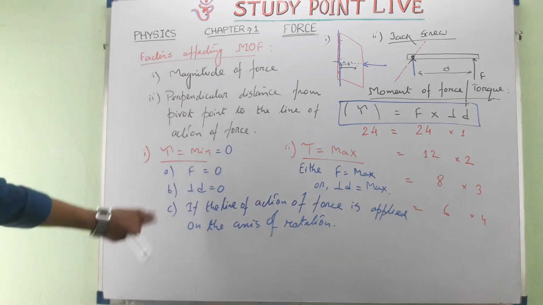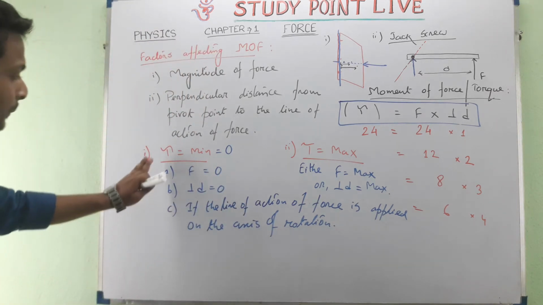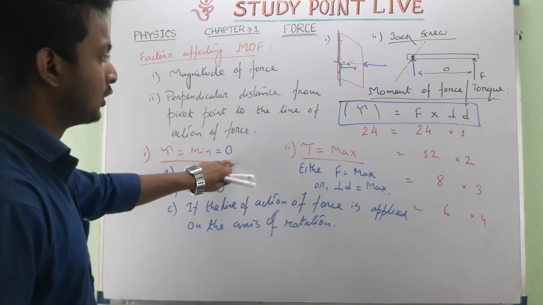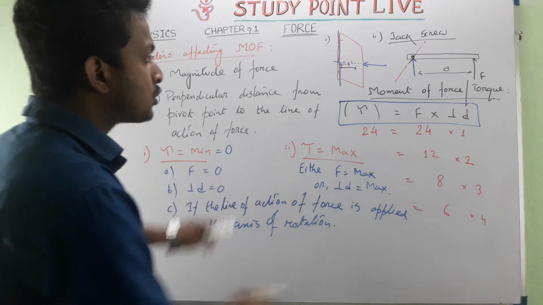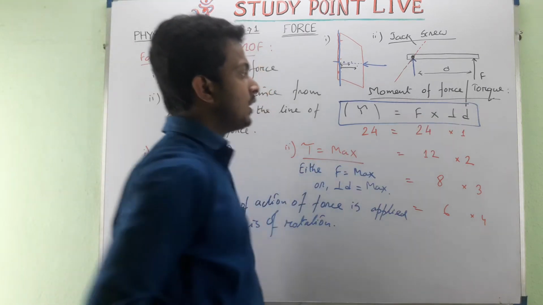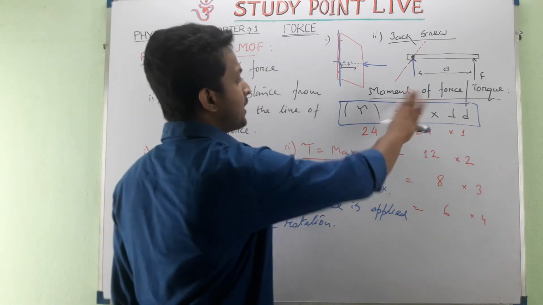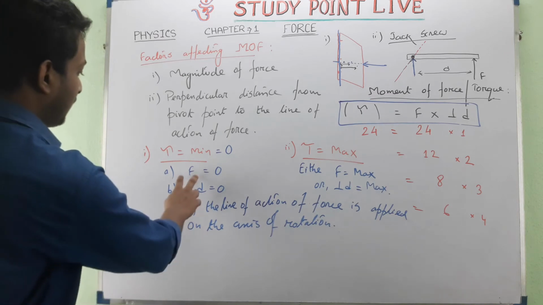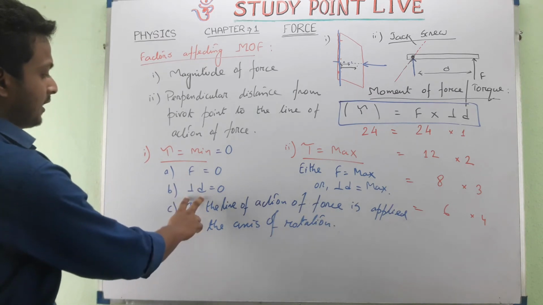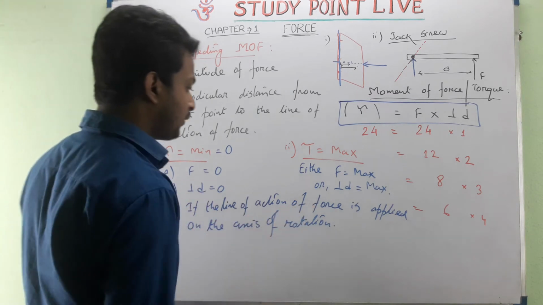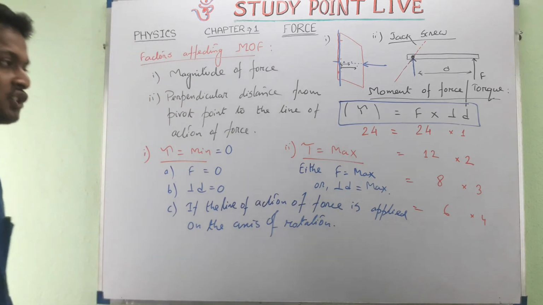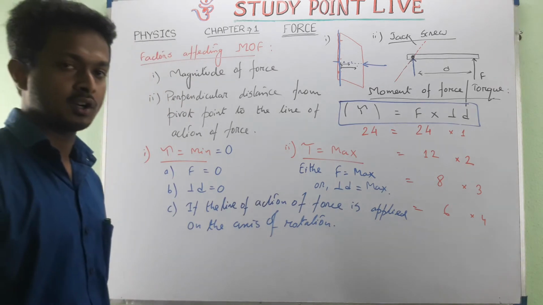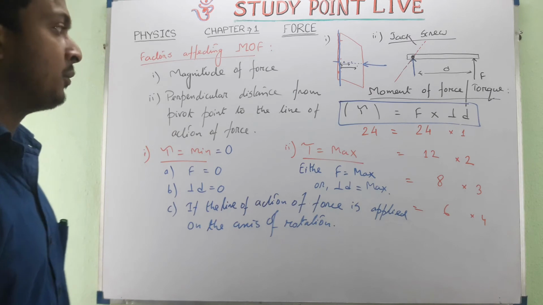So these are the 3 points. For these 3 cases, it may be that tau is 0. And if tau is 0, no moment of force or torque will occur. So it means that if the force is 0, or the perpendicular distance is 0, or if the line of action of force is applied on the axis of rotation, there will be no rotation on that object.